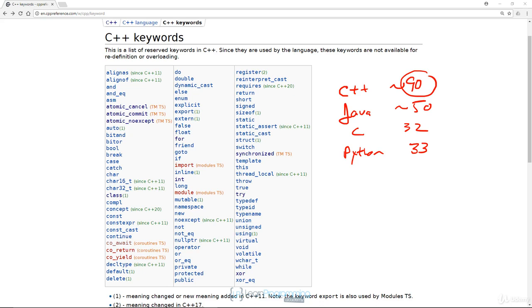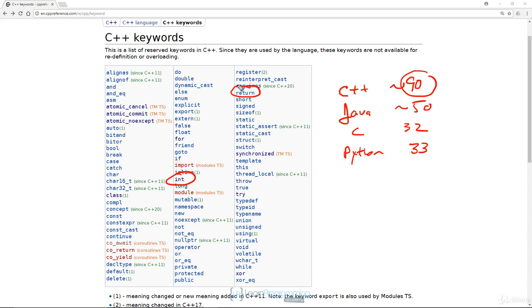Notice that some of the keywords in this list we've already used. For example, we've used int and we've used return. Here's int right here, and here's return right here. We used that in our first program. Also notice that #include, main, favorite_number, std, endl, cin, and cout are not in this list. That's because they're not keywords. We'll talk about them next.